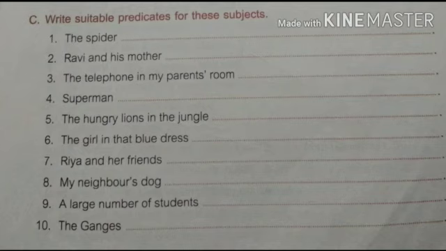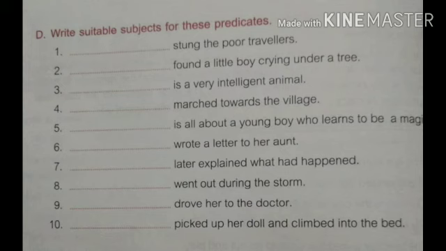Next, exercise D. In exercise D, the predicates are given. You have to write a suitable subject. Right, number 1, it is dash stung the poor travelers. You can write a swarm of bees. Likewise, you will add subjects to the predicates.